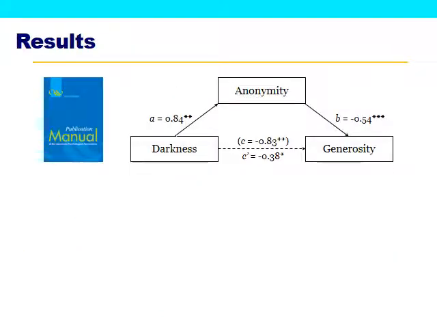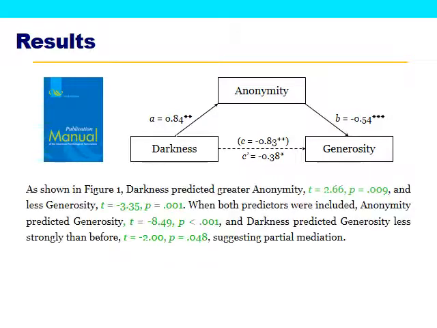So here's how we'd write this up. As always, we have our diagram with our 4 coefficients on it, our A path, B path, C, and C prime. Using the Barron and Kenny method, we found evidence of partial mediation.